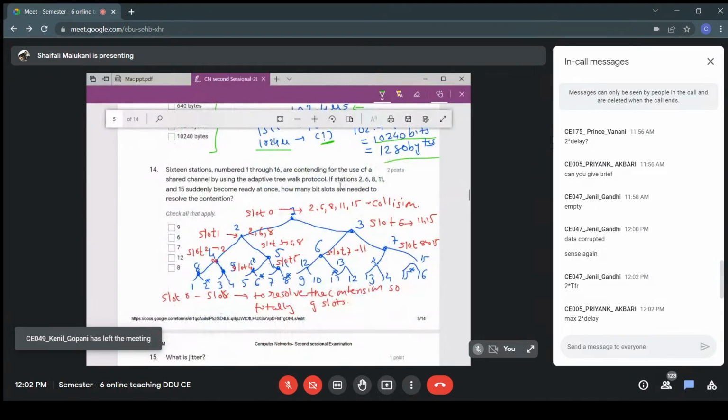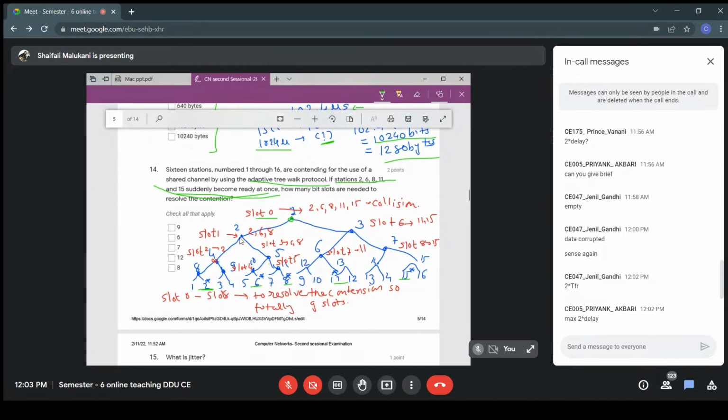Now, the next question is again on the limited contention protocol, or adaptive tree walk protocol. What is given to us is that station 2, station 6, station 8, station 11, and station 15 suddenly become ready at once. How many bit slots are needed to resolve the contention? First, in slot 0, we give the chance to the root. All the stations 2, 6, 8, 11, 15 will transmit, and a collision will take place.